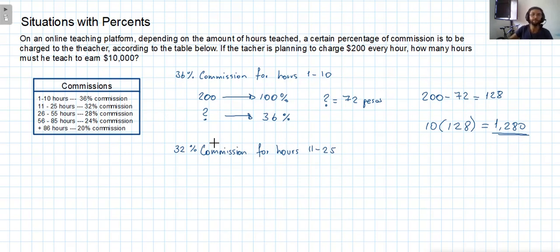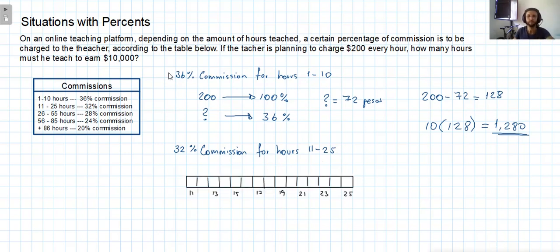Now let's see what will happen for the 32% commission for the hour 11th to the 25th hour. The first thing we have to do here is to find out how many hours we have here. You could be tricked to say, oh, it's just a subtraction, 25 minus 11, and here we got 14. You may think, oh, this is only 14 hours, but this is not correct because it's not just a subtraction. You are forgetting to count the 11th hour. What I mean is the following.